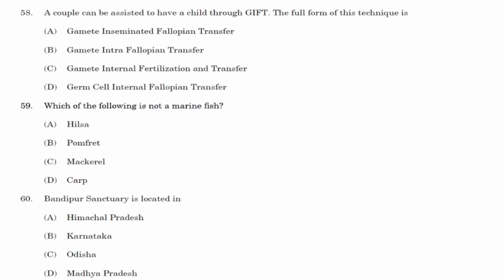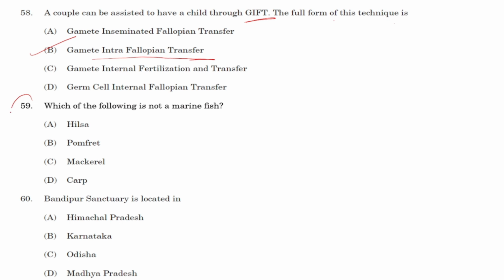Next question. A couple can be assisted to have a child through GIFT. The full form of this technique is, it's easy, gamete intrafallopian transfer. Let's look at the options. It will be option B, that is gamete intrafallopian transfer.